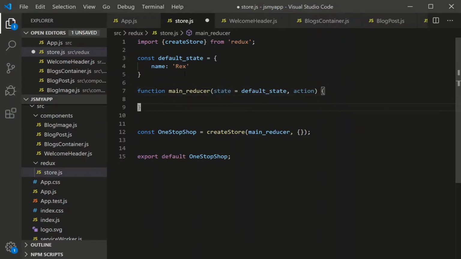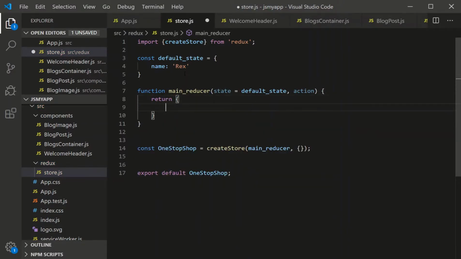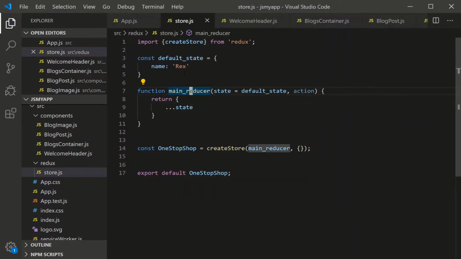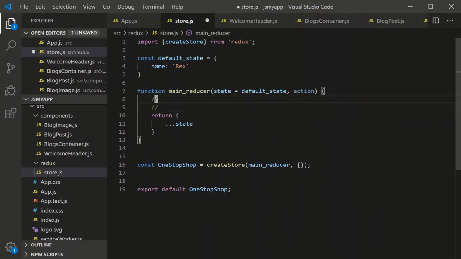Now, what's the body of our reducer? Well, for now, in every reducer, you have to return an object. That object's job is to override the default state. This is how main reducer is updating global state. So for now, just for now, we're going to return the default state like that. We're going to get into writing code here later, but just for now, we're returning the default state.